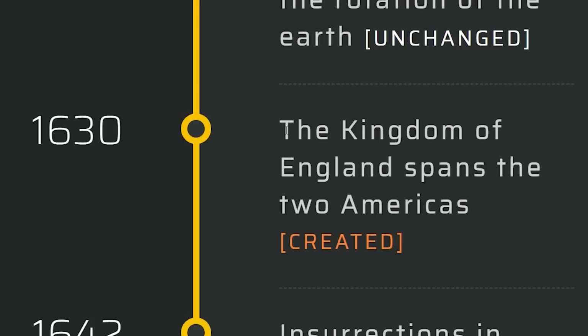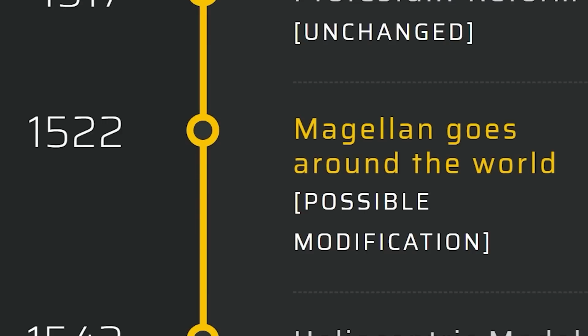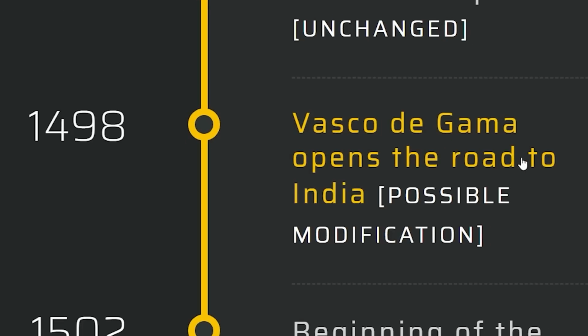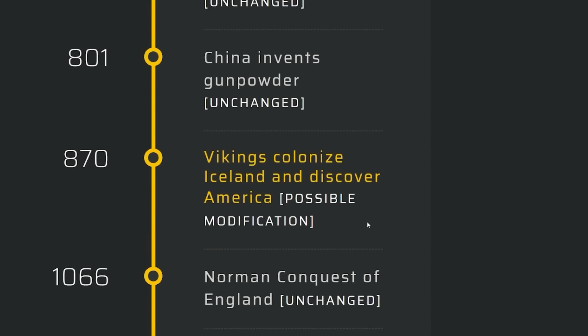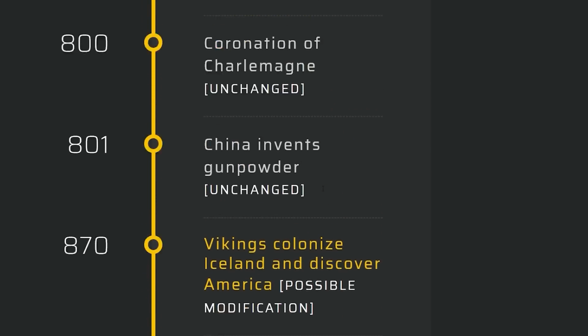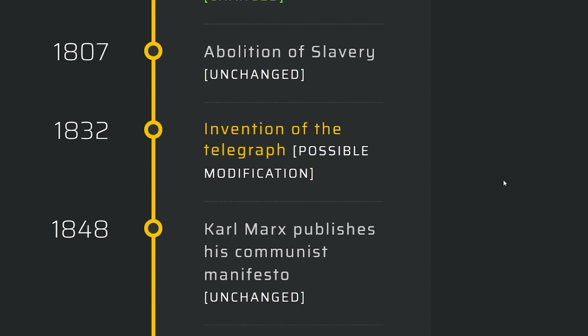The Kingdom of England spans the two Americas. Oh, that was from the previous event, I see. Okay, I now have to go back to either 1522 or go to India. That might not be a bad idea. I can do the Vikings in America. That's going to mess up my map. I don't want to do that. All right, finally, let's just change something new.